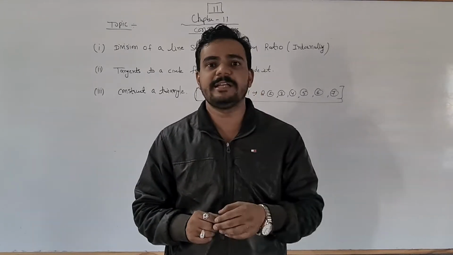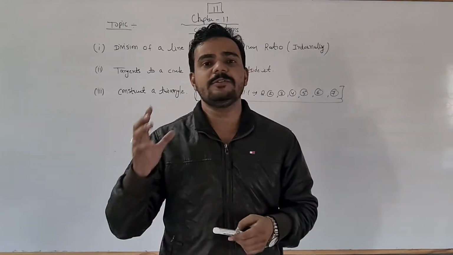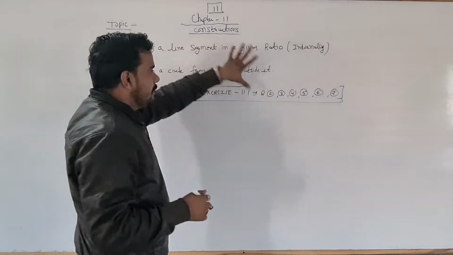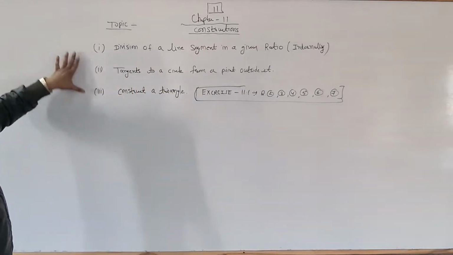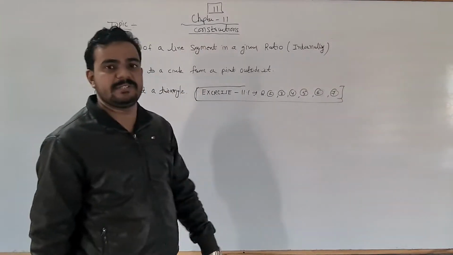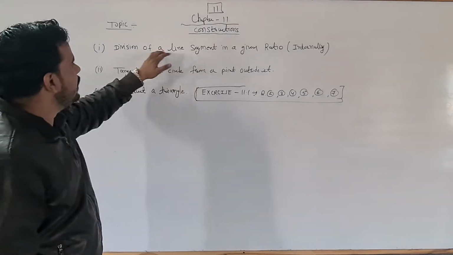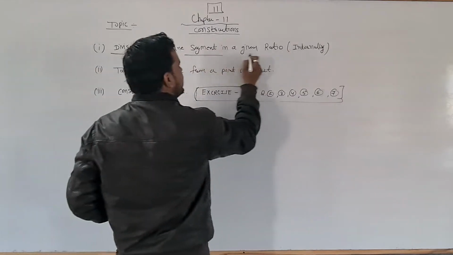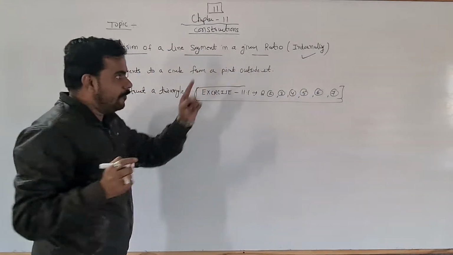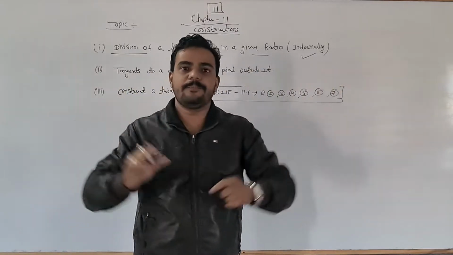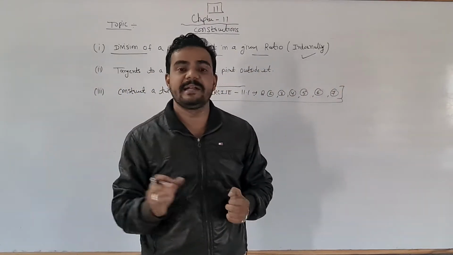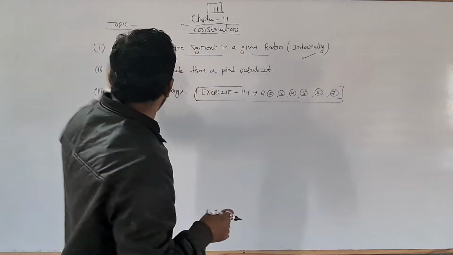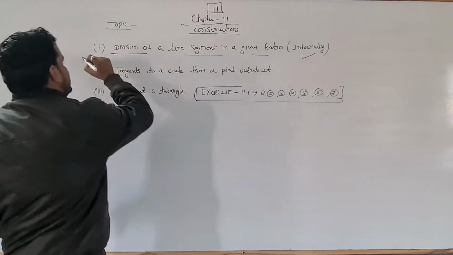There are some topics in Chapter 11. Only 3 topics are there, and you have to consider only these 3 topics. The first topic is division of a line segment in a given ratio, internally. A line segment is given to you, and you have to divide it in some ratio. Not externally, you have to divide it internally in a line segment. So this is your first topic.